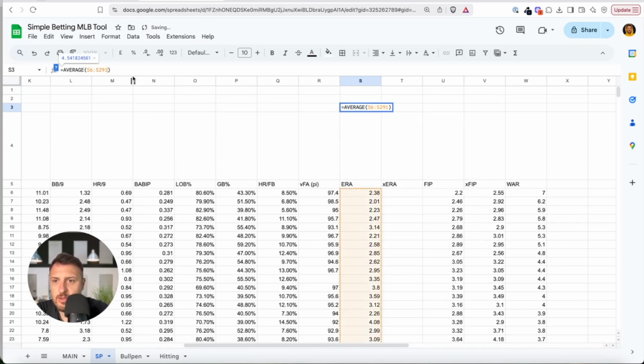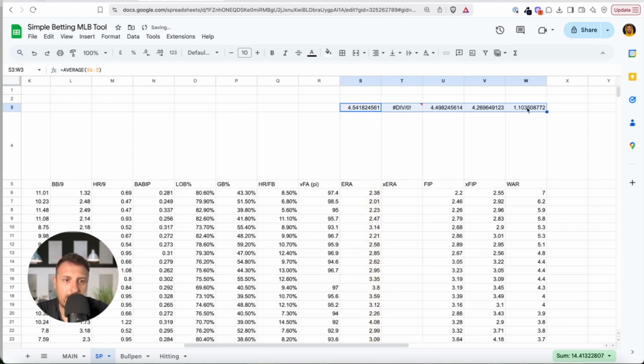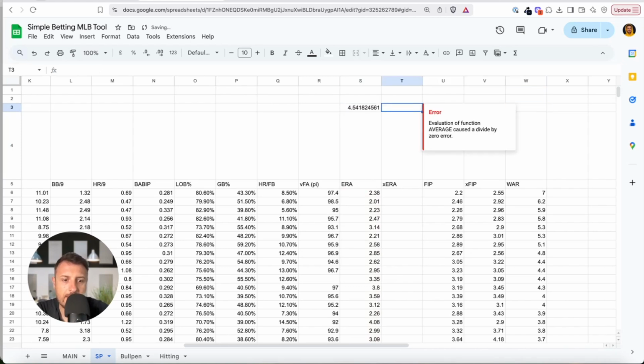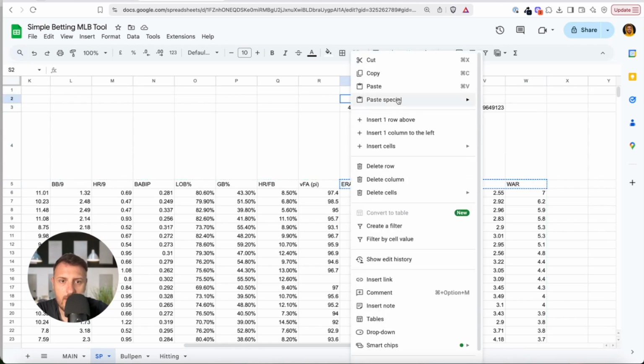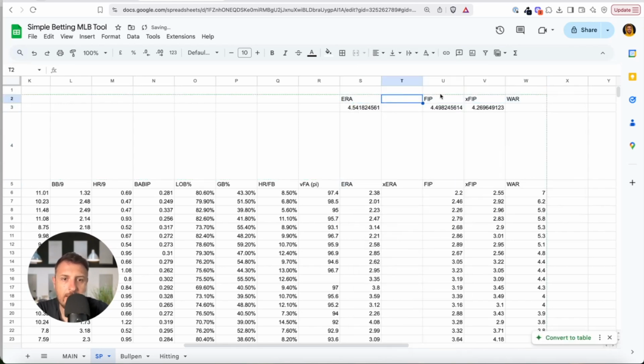Average ERA, I will just make it like this. If there will be more stats later, I can do like this. So we don't need this. We don't need this. Okay, and I will paste it here. This is ERA, this is FIP, and this is average. We don't need this for this example. Okay, so I will not waste a lot of time.